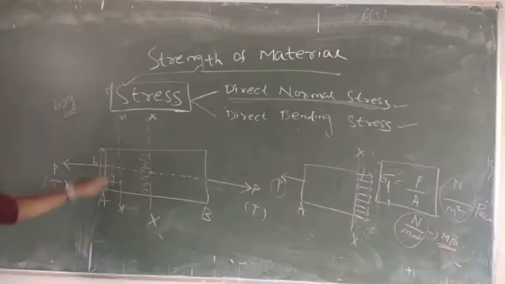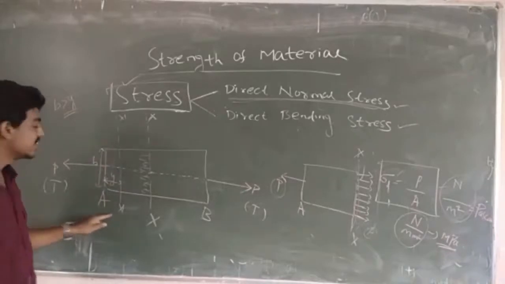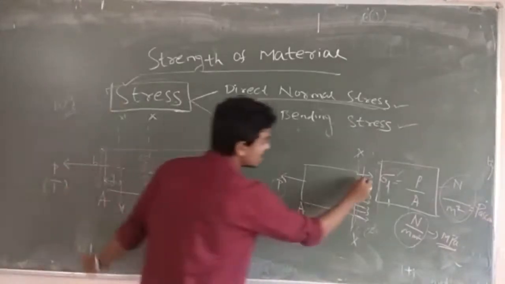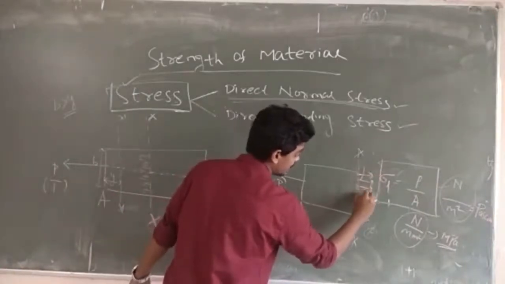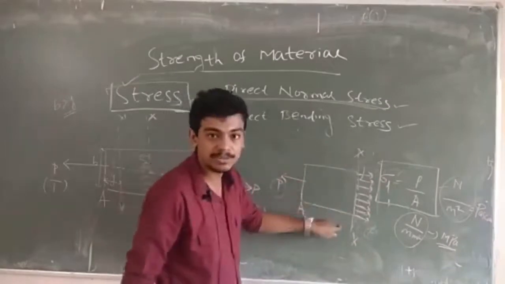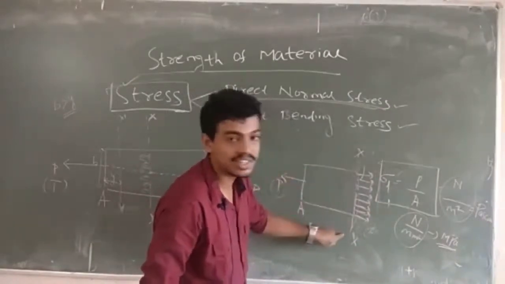So in this case, when you take the section here, you cannot tell that the internal resistance, that is stress, is uniformly distributed. I have already shown that it is uniformly distributed all over the section.